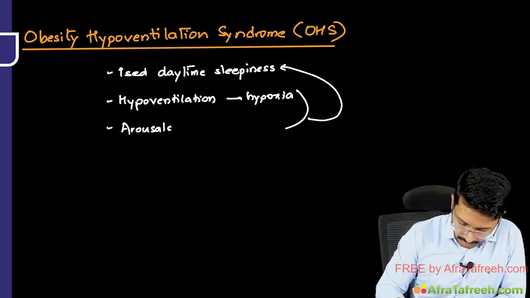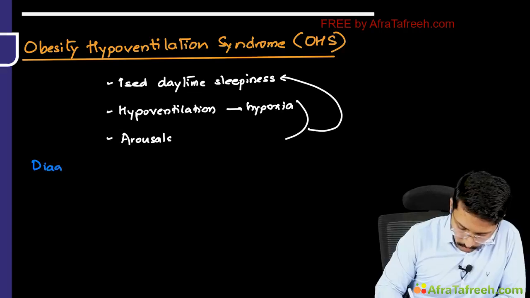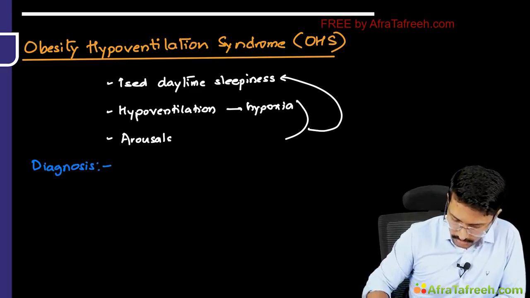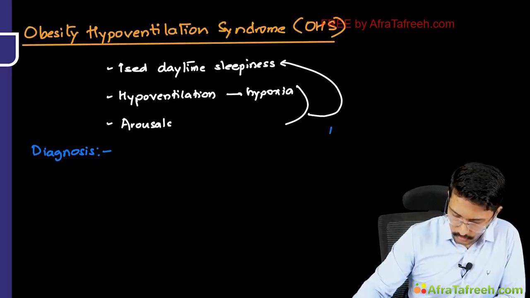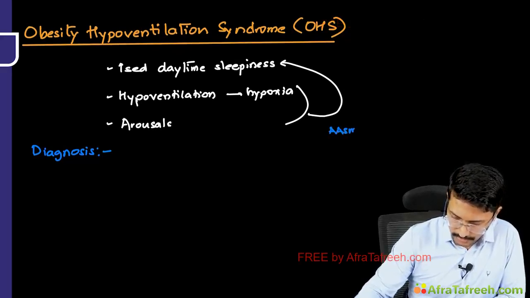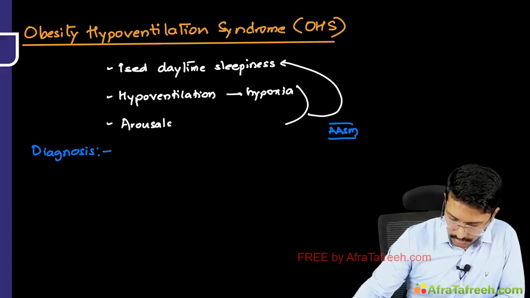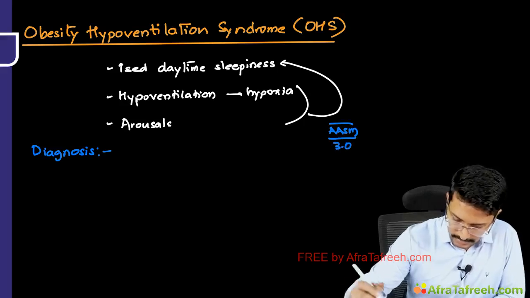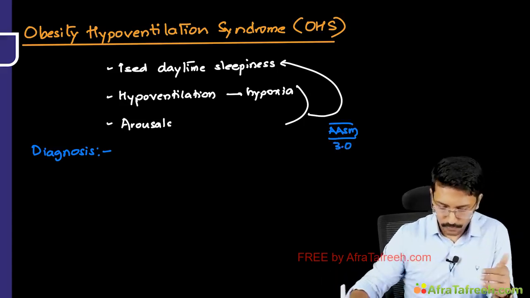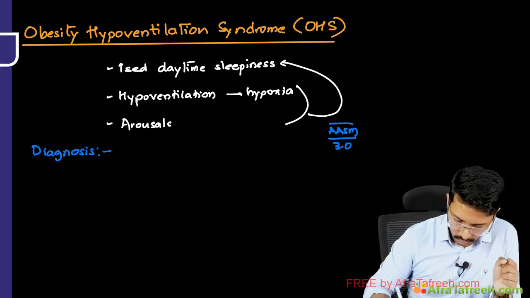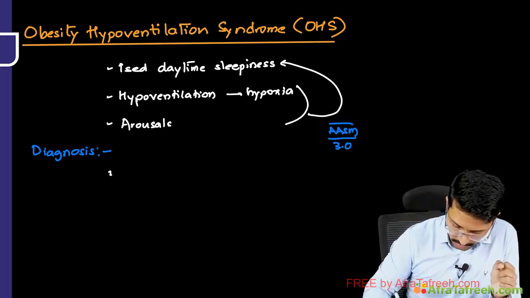So when I talk about the diagnostic criteria, you will get an idea about how to differentiate. The diagnostic criteria according to the American Academy of Sleep Medicine, ICSD 3.0, says that you can make a diagnosis of obesity hypoventilation syndrome if the patient is obese.